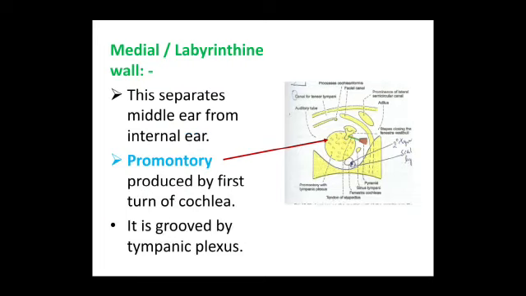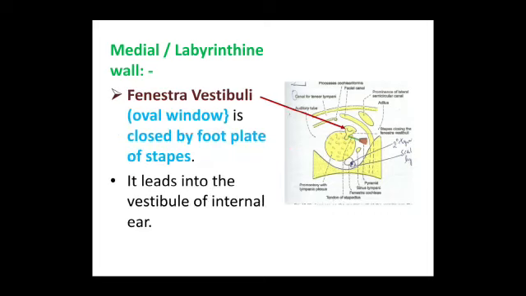The medial wall, also called as the labyrinthine wall, this separates the middle ear from the internal ear. There is a bulging called as promontory, which is produced by the first turn of the cochlea. This is grooved by the tympanic plexus. The medial wall also contains an oval window called as fenestra vestibuli. This is closed by the foot plate of the stapes. It leads into the vestibule of the internal ear.